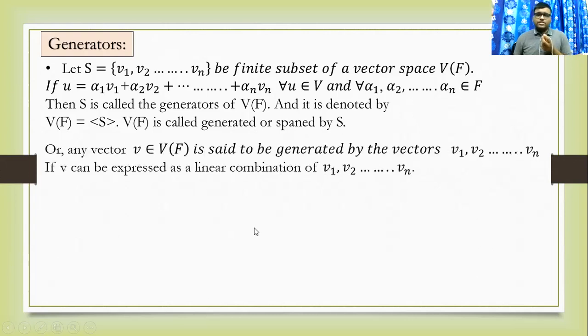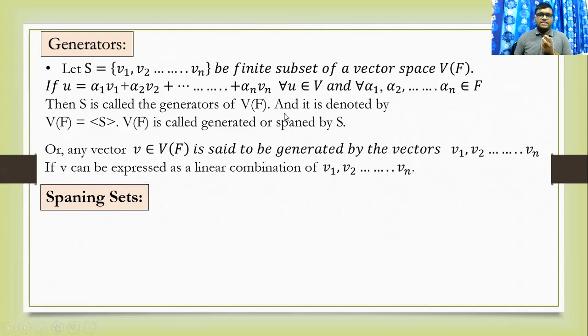There is another definition. Any vector V belonging to vector space V is said to be generated by vectors v1, v2, up to vn if V can be expressed as a linear combination of v1, v2, up to vn. In short, if U belongs to V, then we can write this combination, and if we express one vector as a linear combination of other vectors, then we call those vectors the generators of that vector. It means it is spanned by V.